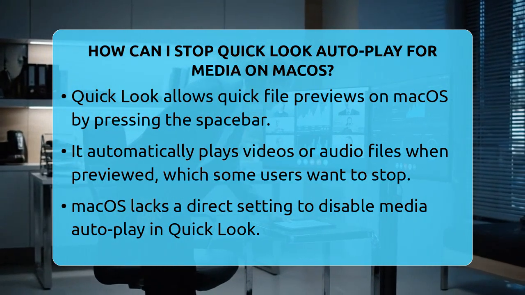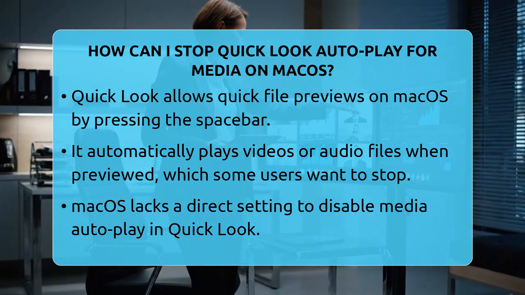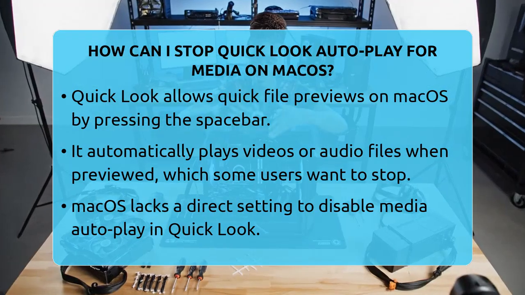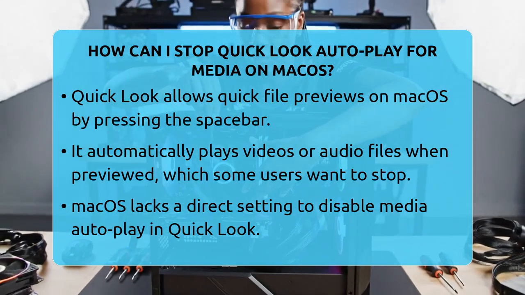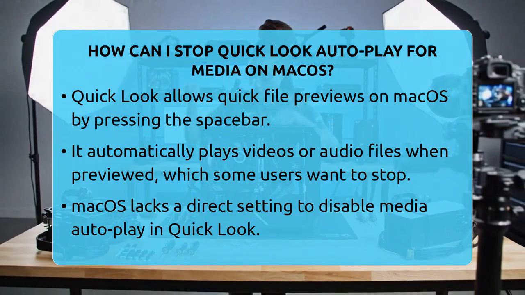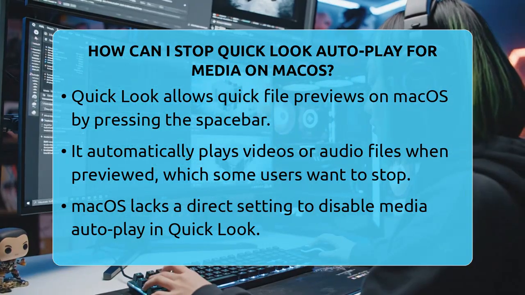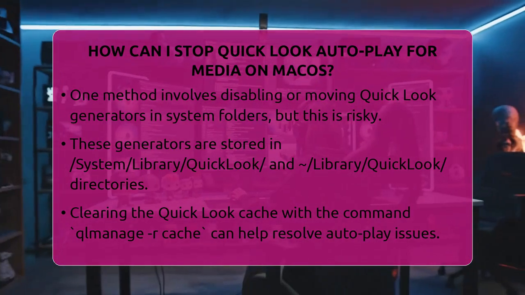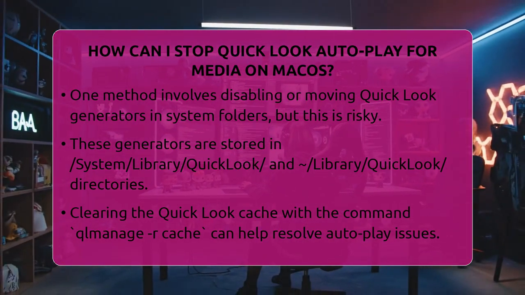One way is to disable the Quick Look generators that handle media previews. These are small plugins stored in the System folder called System Library Quick Look, and sometimes in your user folder at Library Quick Look. Media generators, like the one for videos or audio files, can cause Quick Look to autoplay media. If you move or rename these generators, Quick Look might stop autoplaying media files.